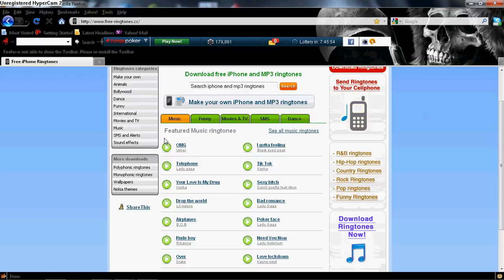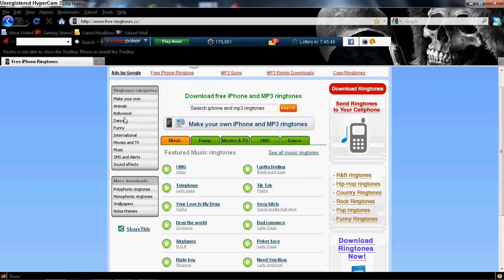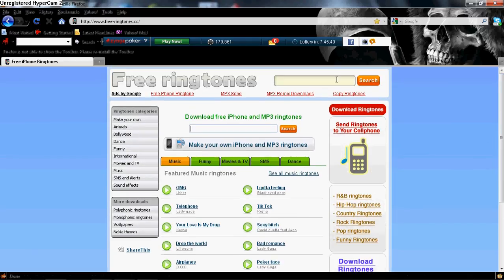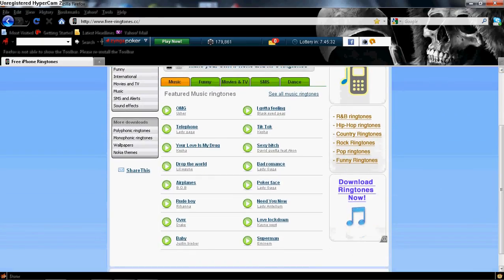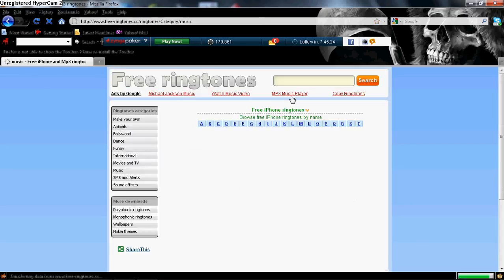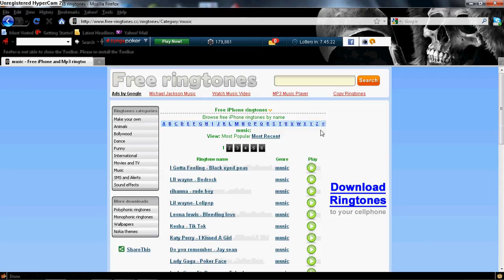Now, you have different genres and stuff like that right there, and then you also have all right here. You can even make your own. You can search right here, or you can also search right up here. But since we're right here on music, I'm going to tell you a little bit about this. This front page obviously only features music ringtones. You can click right here to see all music ringtones, and it will put it in alphabetical order, or if you just click it, it just goes up to the most popular one.